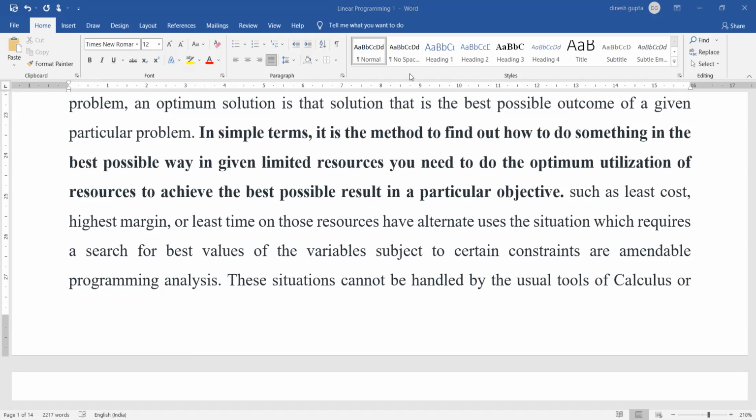Just consider this. For example, if you have three products, that is product 1, product 2, and product 3. Product 1 gives you a profit of, let's say, 10. Product 2 gives you a profit of 8, and product 3 gives you a profit of 7. Obviously, the profit is maximum in selling product 1. So your objective should be to sell product 1 as much as possible.